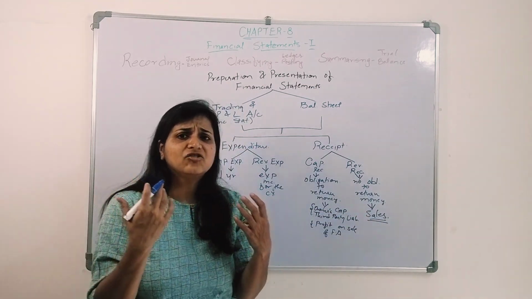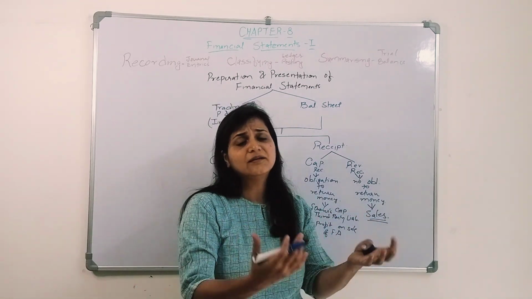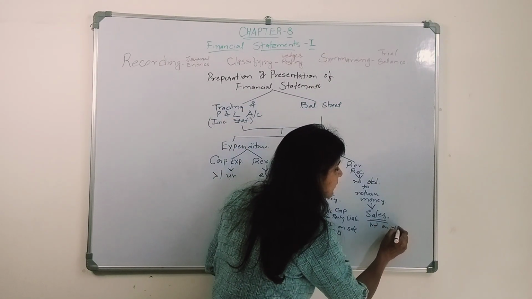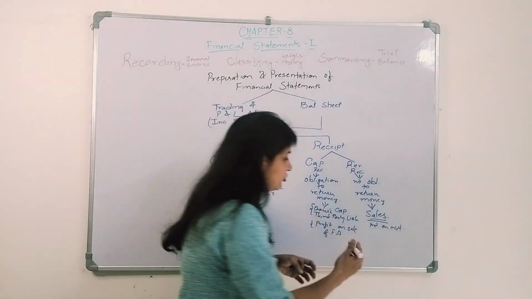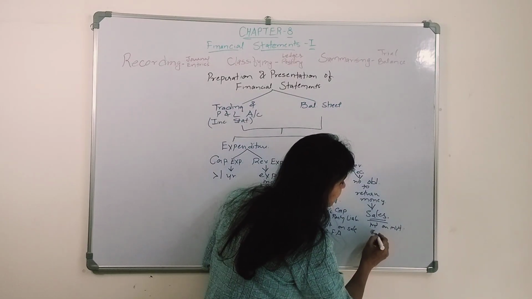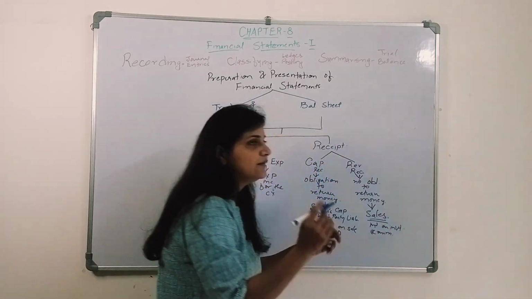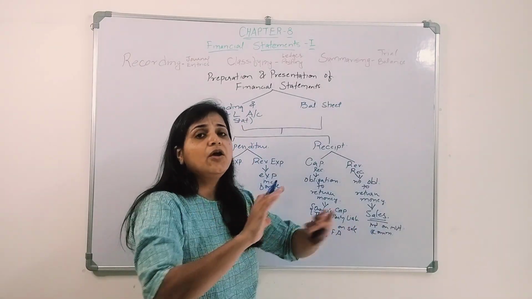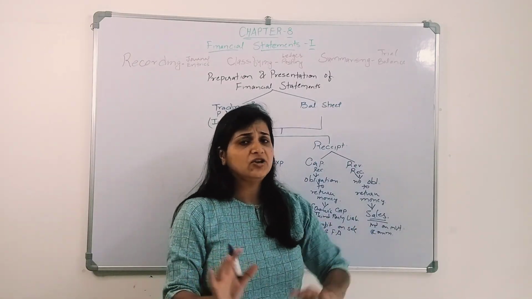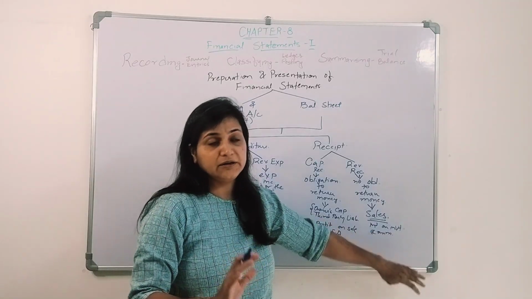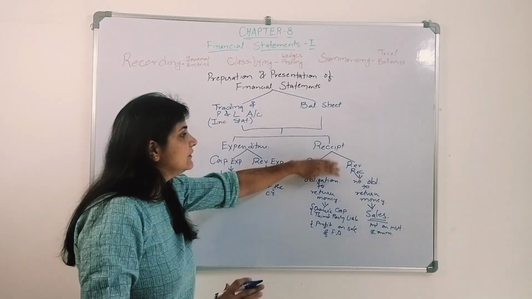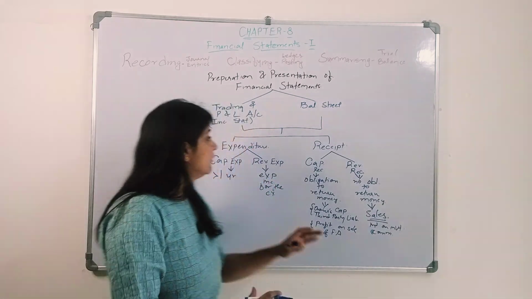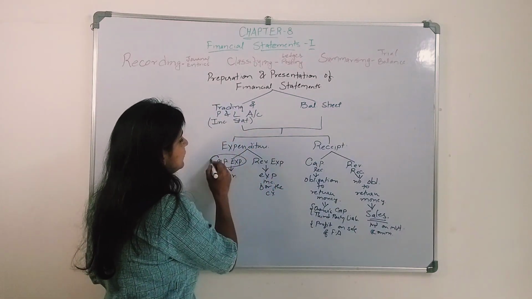Similarly, if the organization has invested in certain investments, they are going to get interest on investment, or else they get commission on sales. So these are the other incomes, and this is known as revenue receipt, whereas there is no such obligation to return the money. Now when I say expenditure, this is what we are going to show in our financial statements.